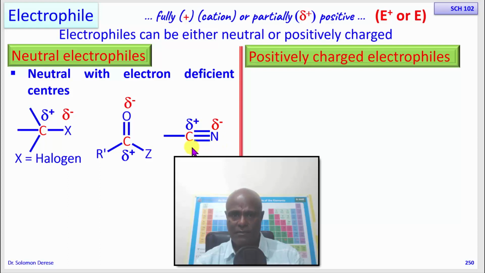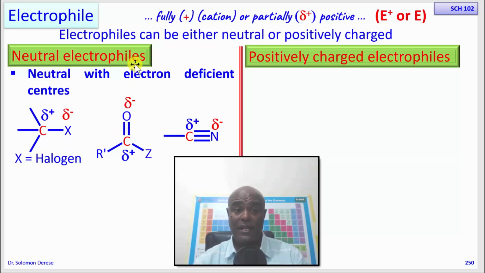As a result, this carbon is electron deficient. This one is also electron deficient. This one is also electron deficient. You can clearly see this one has a partially positive charge, this one has a partially positive charge, the same as this one. These are neutral with electrophilic or electron deficient carbons.